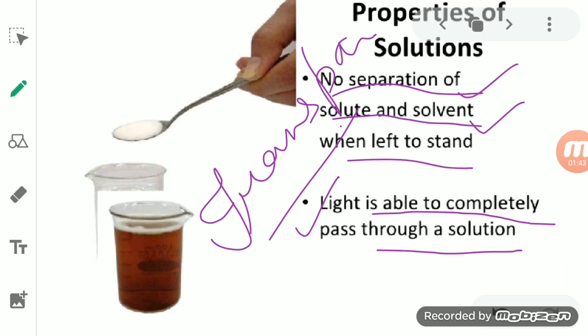You know that only when particles reflect the light is the path visible. Since the sugar particles are so small, they cannot reflect the light rays falling on them. So the light passes completely through the solution without getting reflected by the sugar particles, and that's why the path is not visible to us.